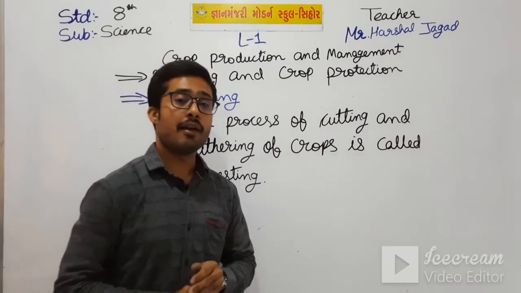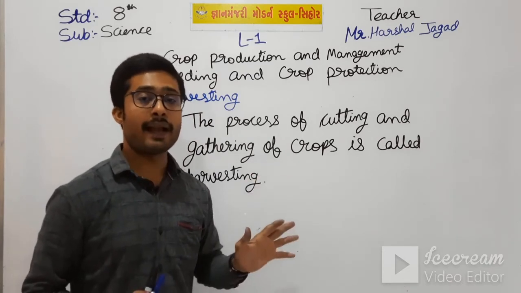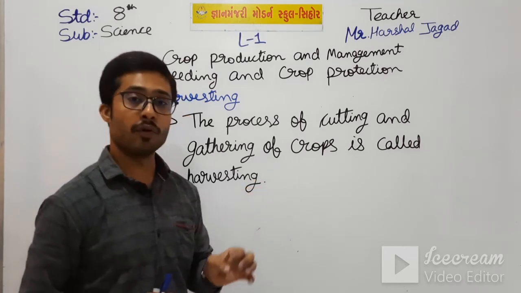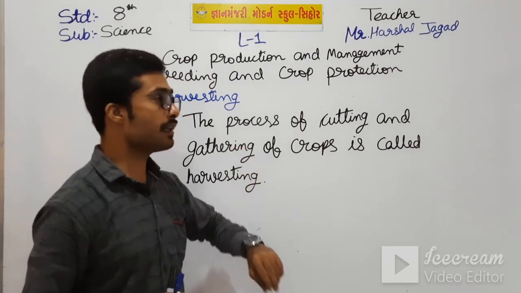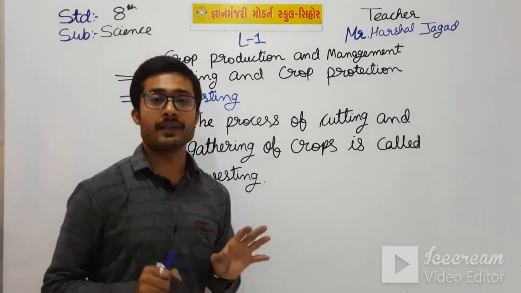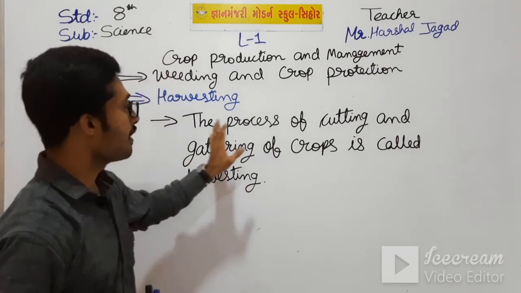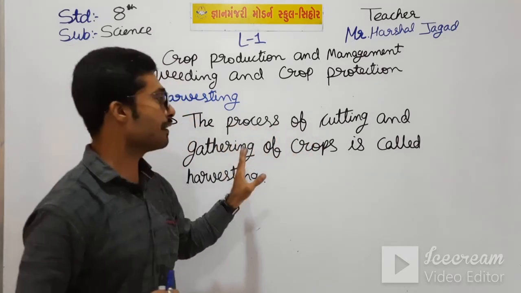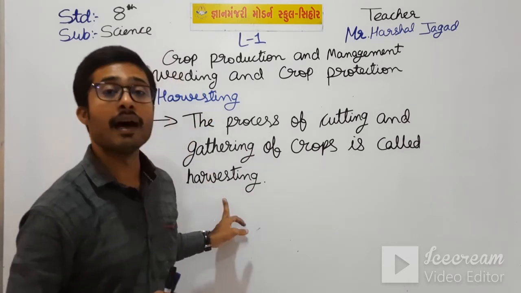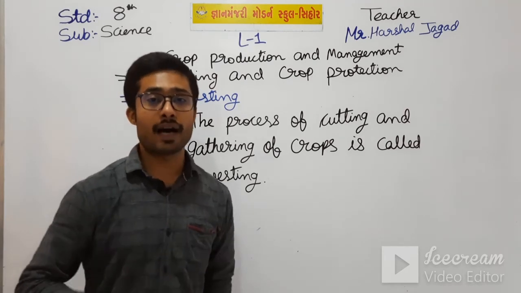Means when we have cultivated or planted the crop, and then it is watered and the weeds are removed from it, and after a few months the crops are ripened, and then they are cut and gathered at one place, and this process is known as harvesting. And there are some methods of harvesting.